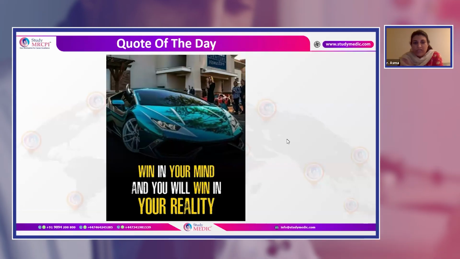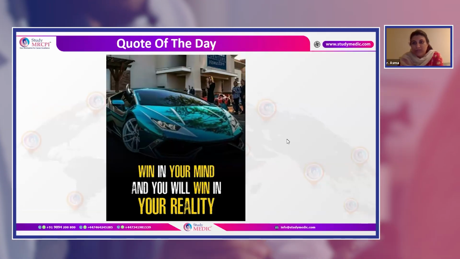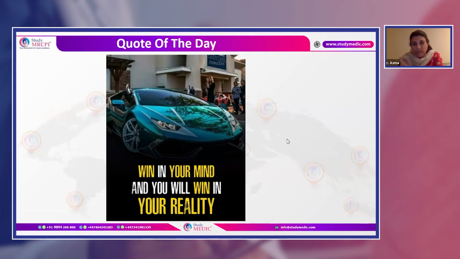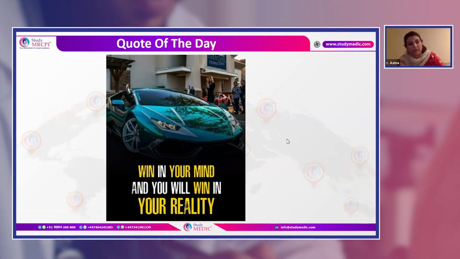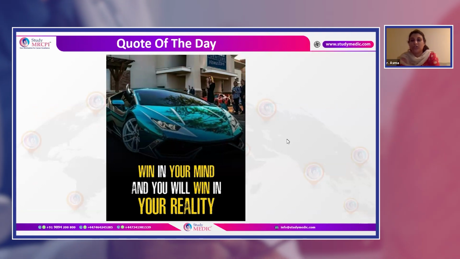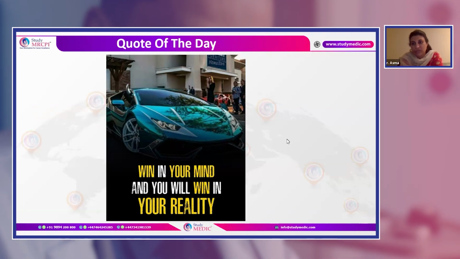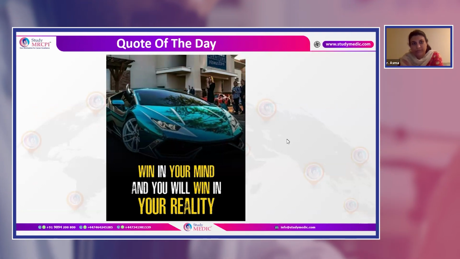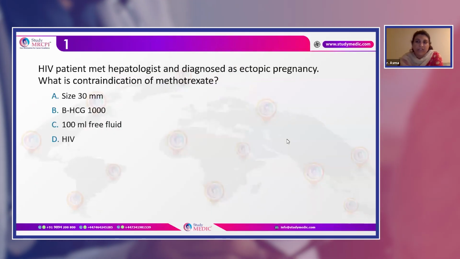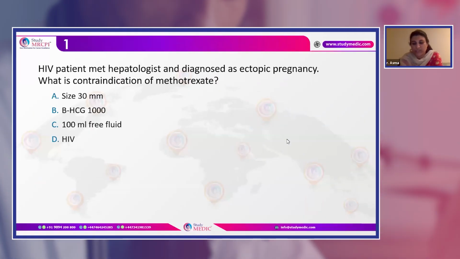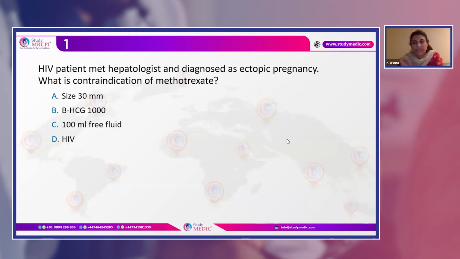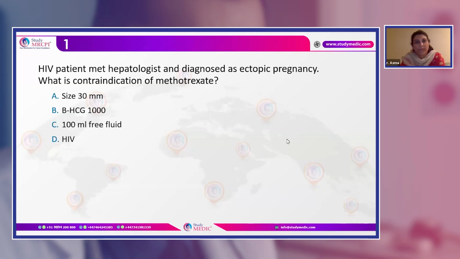This is to make you motivated for this module. You'll have to win in your mind and you will win in your reality. Whatever you think in your mind, how you believe in yourself, is going to get you through the single best answer questions which you're going to encounter in the MRCPI exam. The pattern usually comes like this: in the single best questions, there is a scenario which they give.